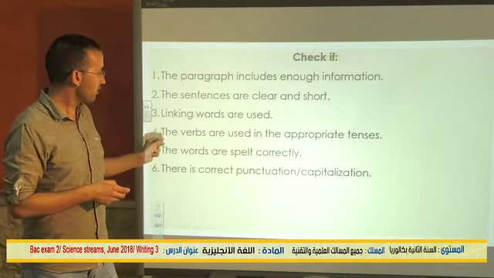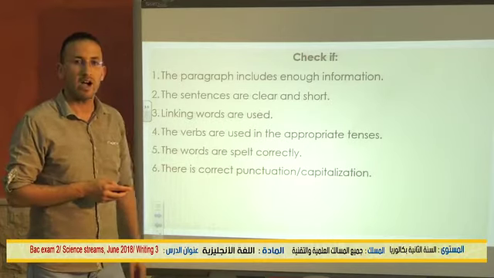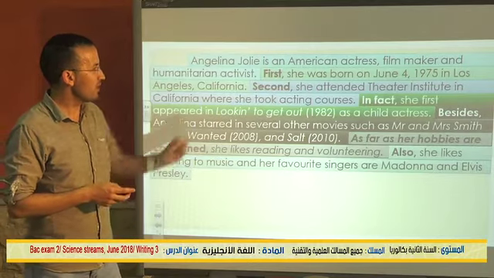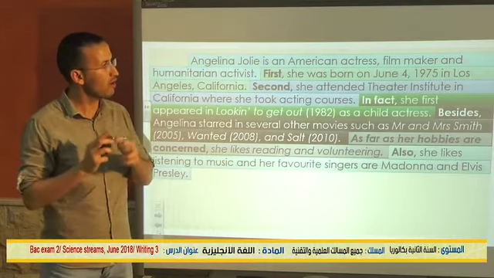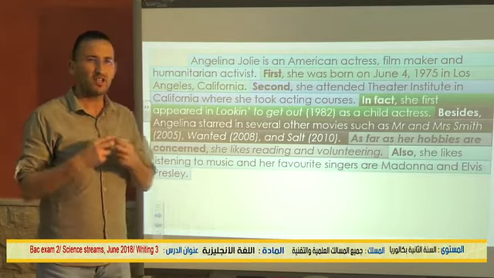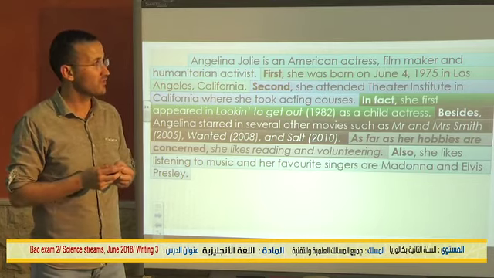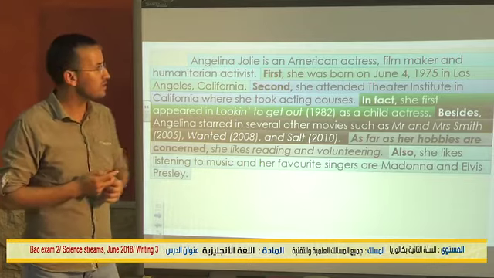The next one is if the verbs are used in the appropriate tenses. So, for example, let's take this one. She was born on June. If you say, for example, she is born on June the 4th, 1975, then you're not using the appropriate tense.